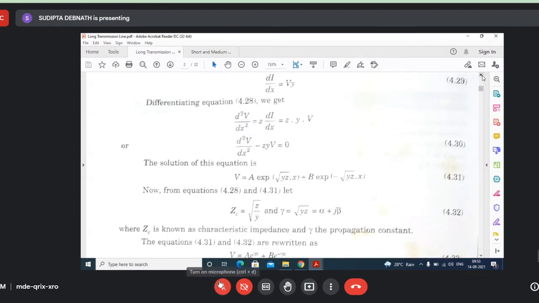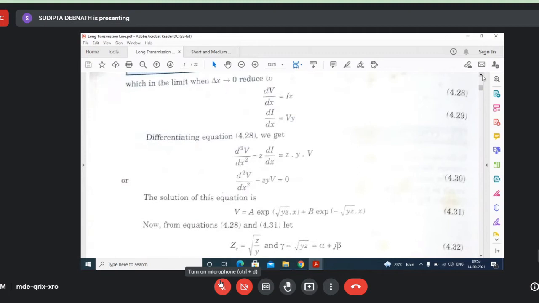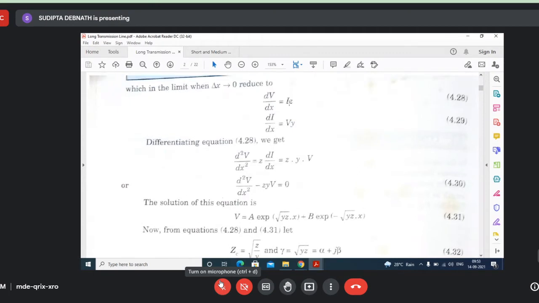Okay, you can understand that I, what is I? I is actually 1 by small z into dV/dx. So you have to differentiate this one and divide it by z.